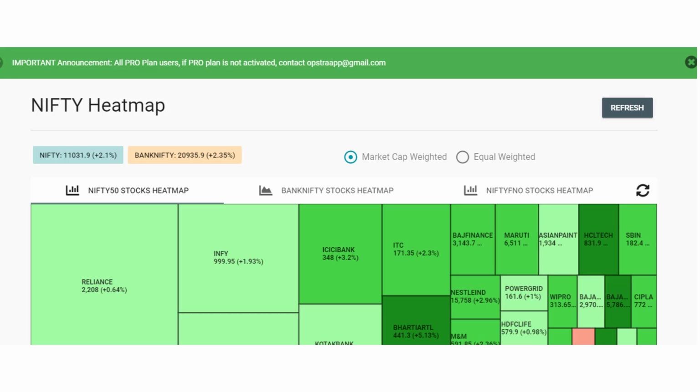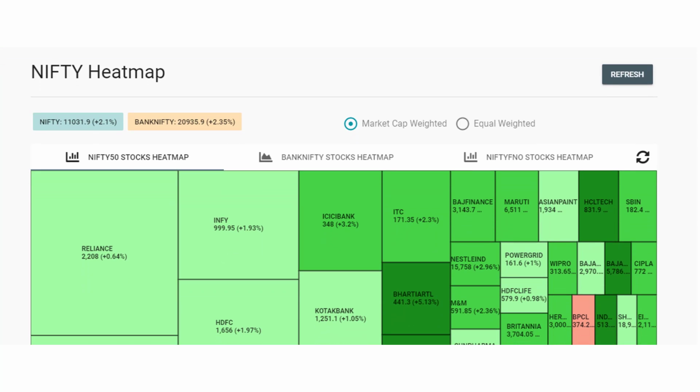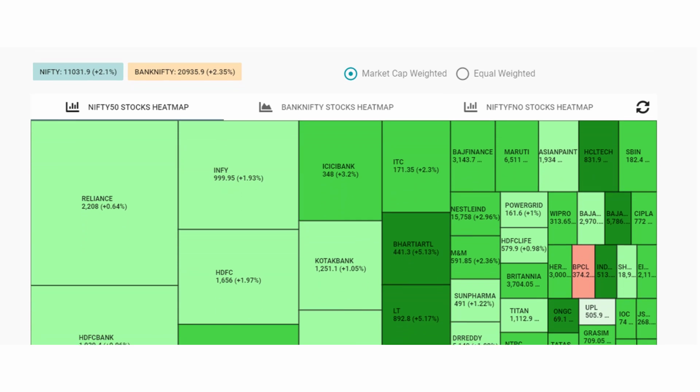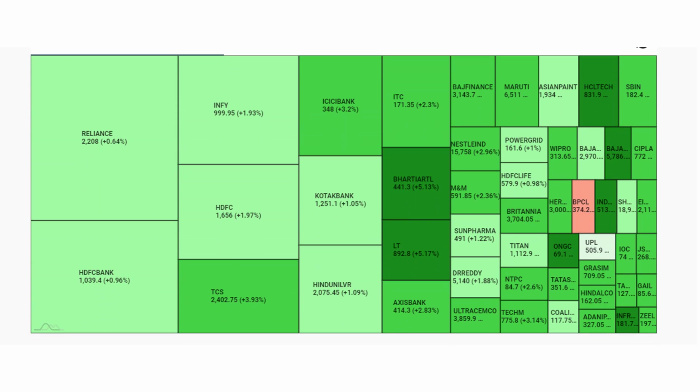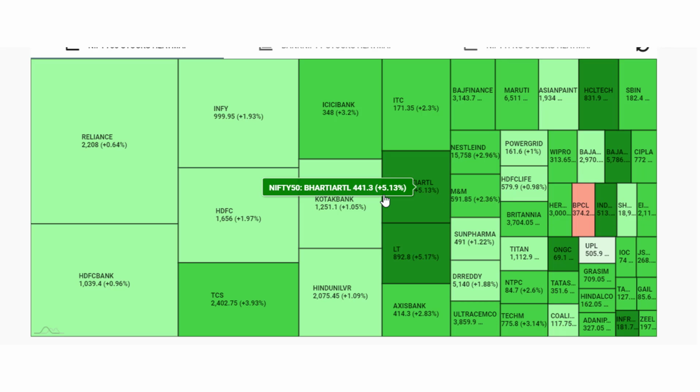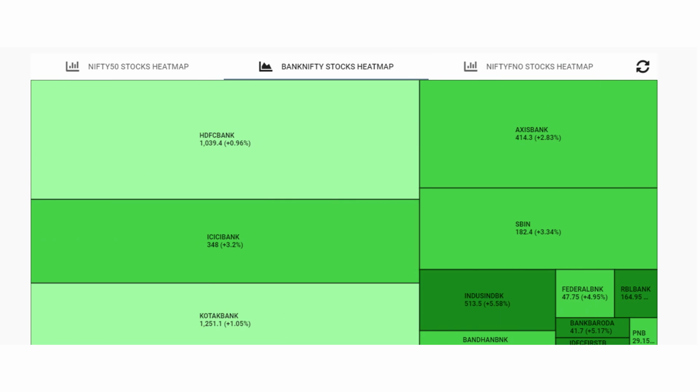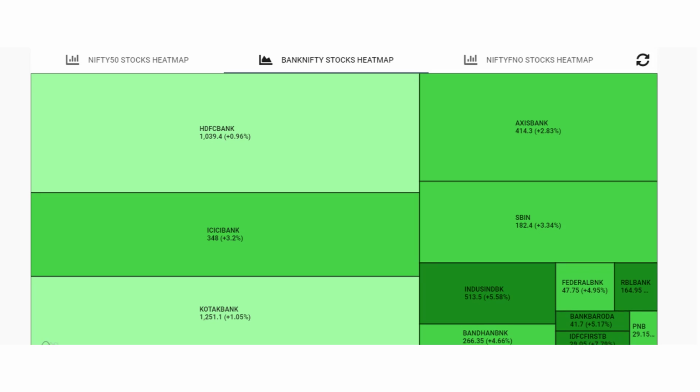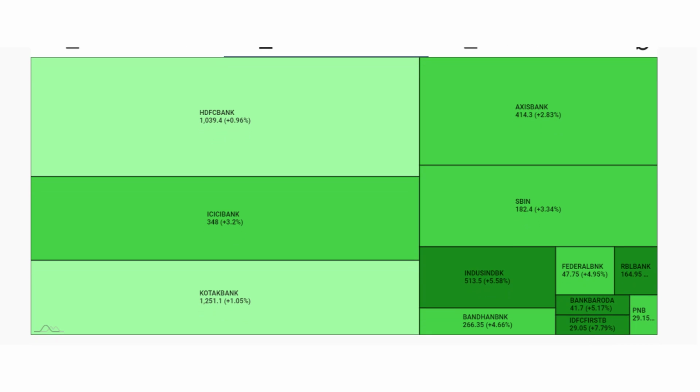So here is the Nifty heat map in opstradefineedge.com. If you see, they have given all the 50 companies here, and based on that day's particular movement, it will show green or red. As per the last Friday report, all the companies closed positive except BPCL, which has a 6.61% loss. Similarly, Bank Nifty stocks: all the banks have reported green, closed positive on Friday.